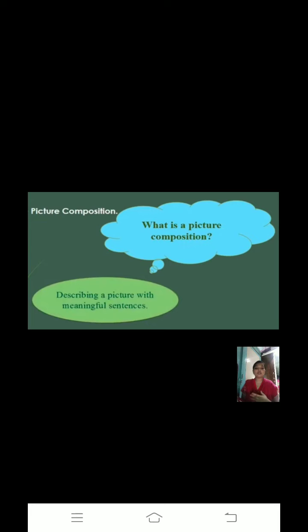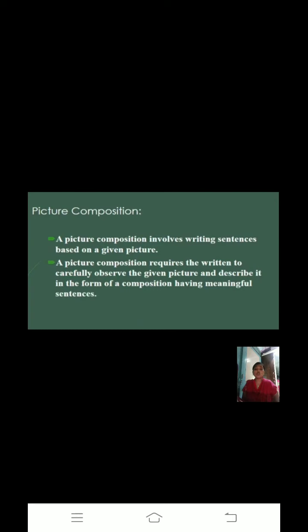Picture composition basically means we have to describe a picture. A picture will be given and you have to describe it, or say something about the picture in meaningful sentences. So it is called picture composition. One picture will be given, and on that you have to write 5 to 6 to 7 lines. Seeing that picture, whatever different things you see in the picture, you have to write.